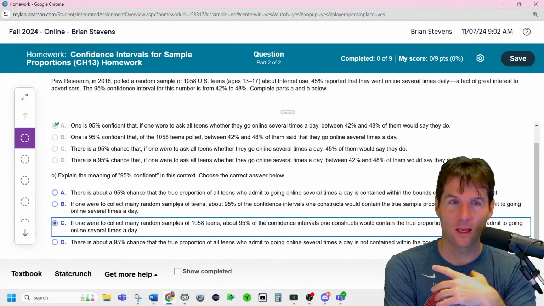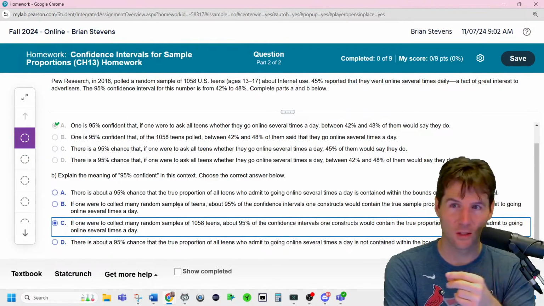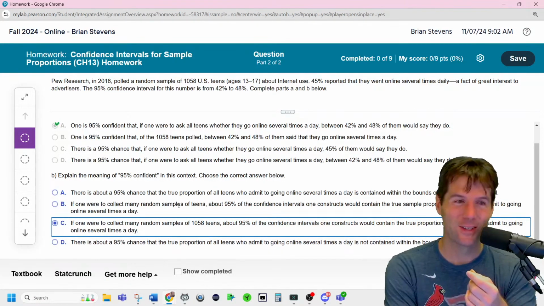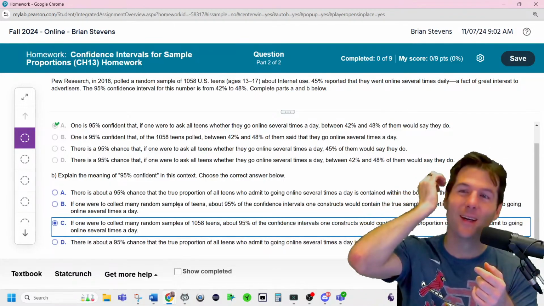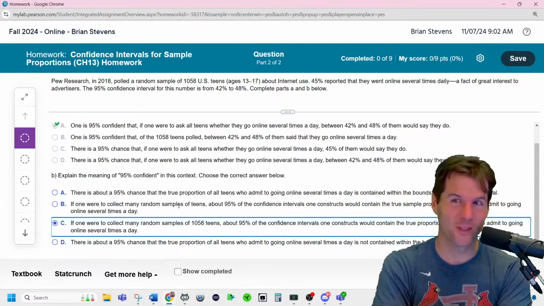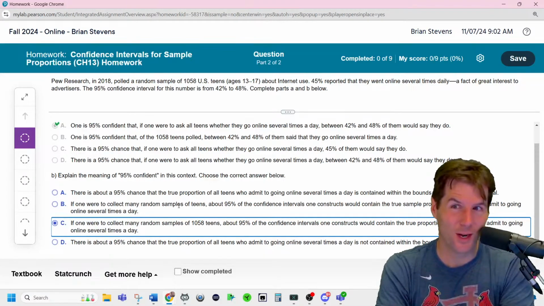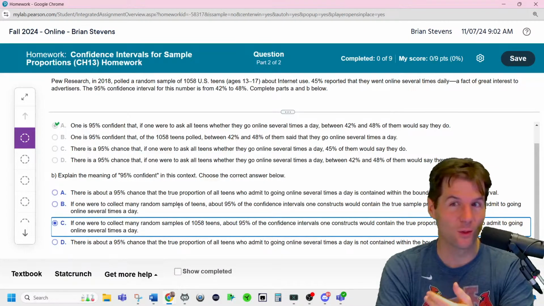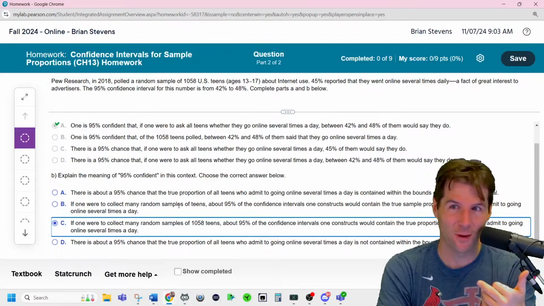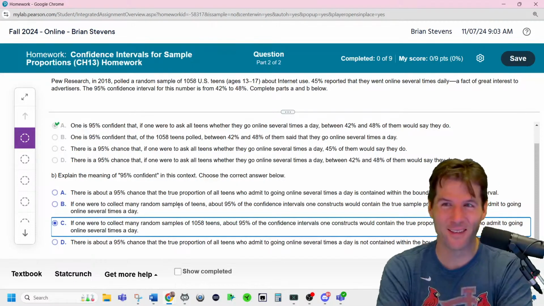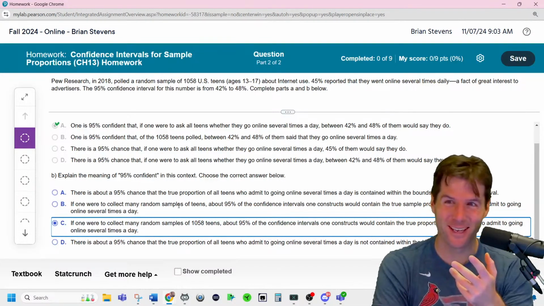It's to say, like, if you were to buy lottery tickets, the lottery ticket's either a winner or a loser, but your ticket has a 95% chance of being a winner. So over repeated trials, lottery tickets that have a 95% chance of winning, 95% of them would win. So over repeated trials, 95% confidence intervals contain the truth 95% of the time. I hope that makes sense. It makes sense to me.